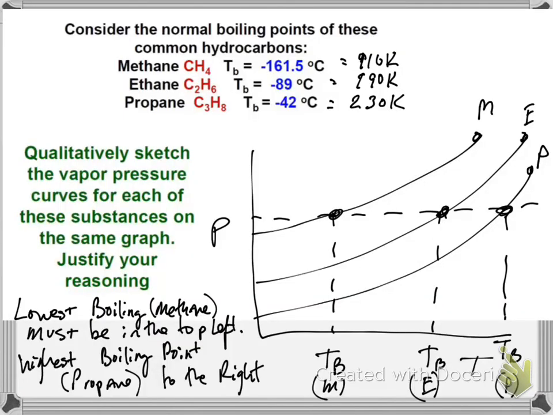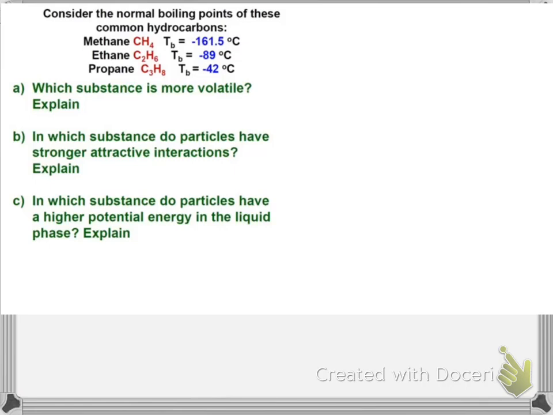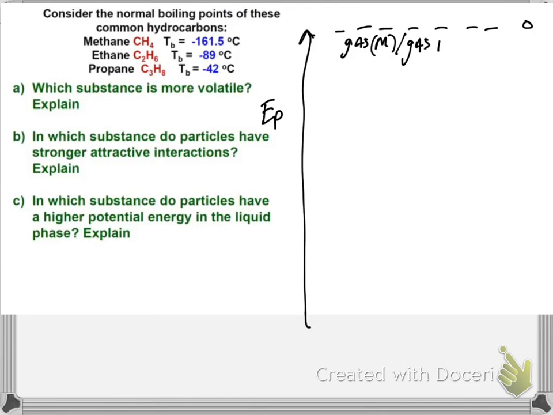Okay, so you need to be prepared for drawing the vapor pressure curve and using it to extract information. What kind of information are we going to have to extract? Well, we could answer questions like this. Based on the boiling point, we can put all the gases up near zero, because gases have high potential energy near zero.